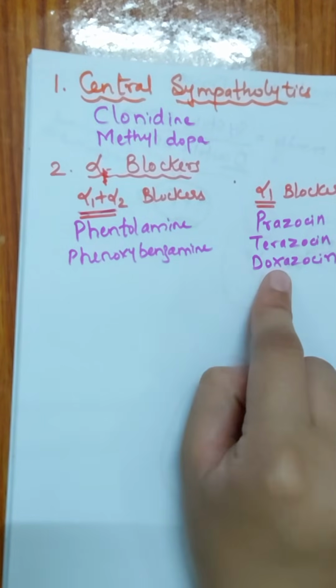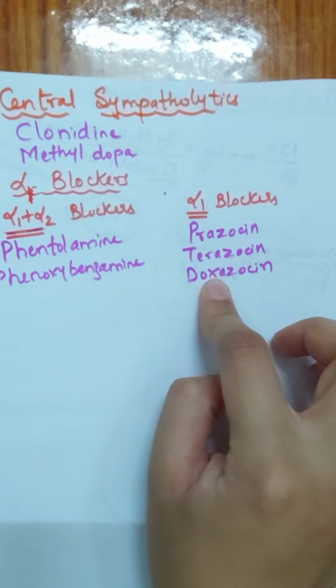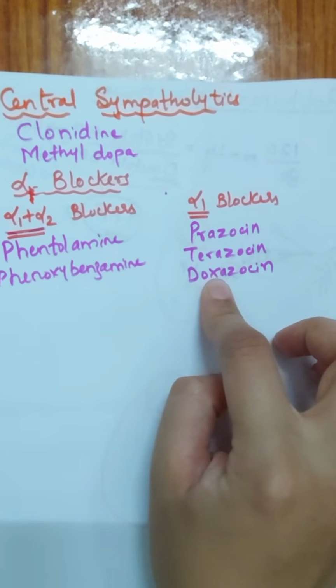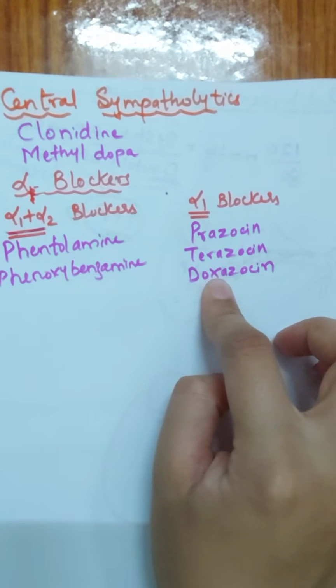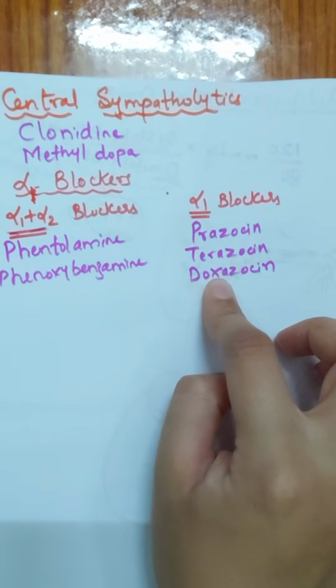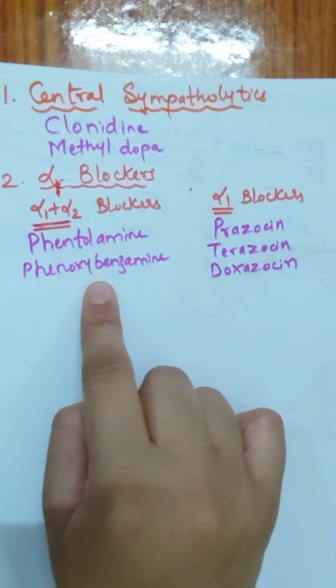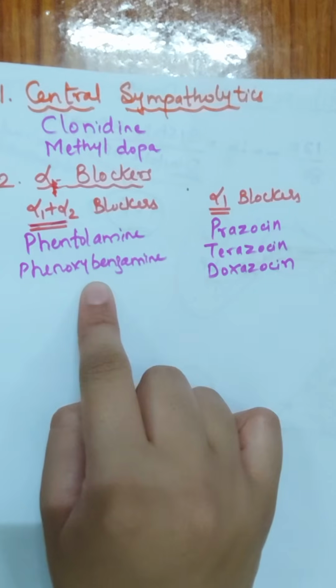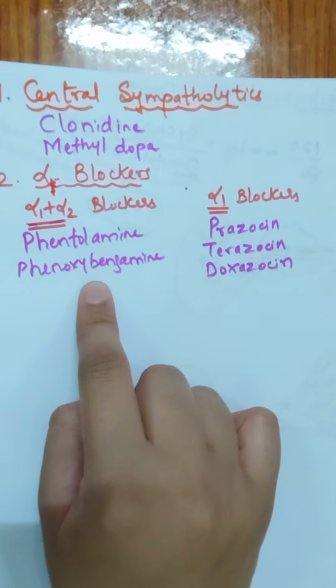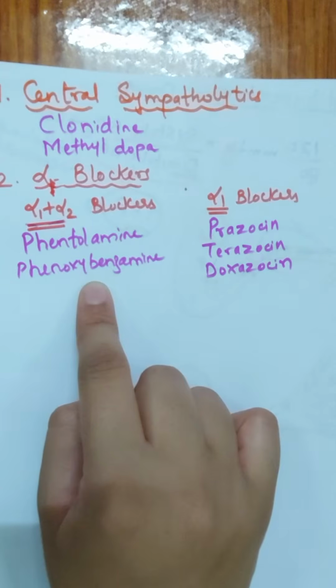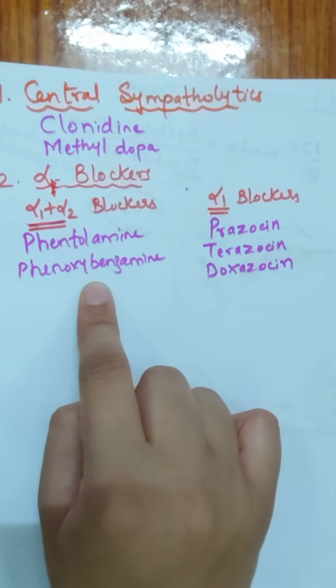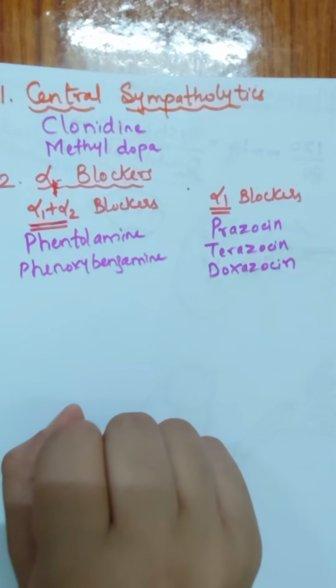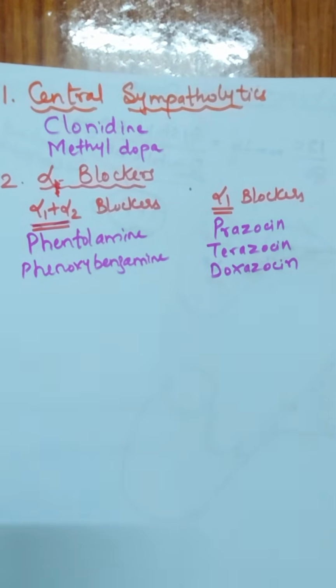So when you give just an alpha 1 blocker, only the brain is not getting sufficient blood supply, because of which the person suffers from dizziness, nausea and blackout. But when you give non-selective alpha blockers, the brain is also not getting sufficient blood supply, plus the heart rate is increasing, so the person suffers from palpitation. So many adverse effects have been seen with alpha blockers.